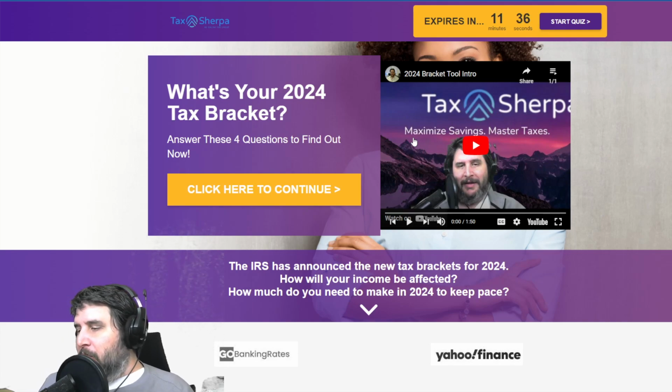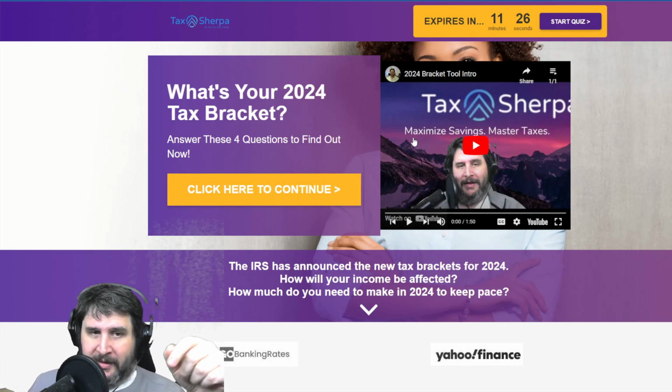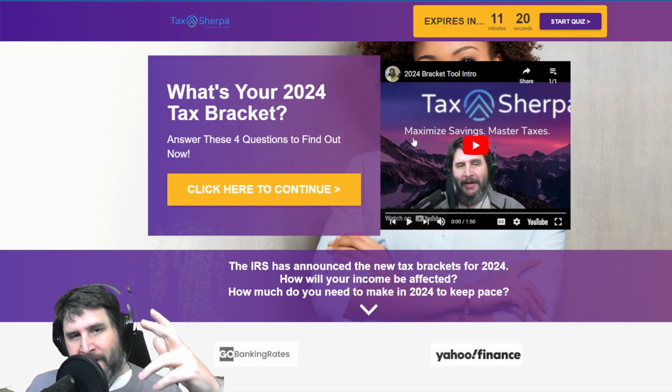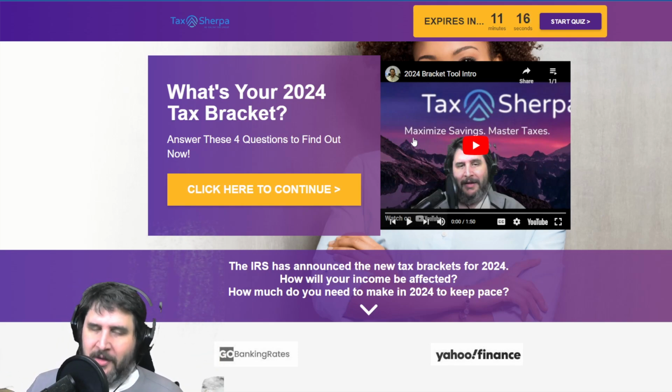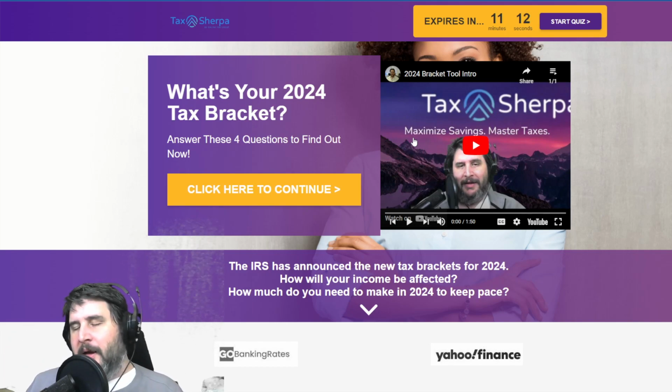What it does is you put in your family situation and your income for 2023, and it's going to calculate your tax based on that. Now, this is a simplified calculation. It's assuming standard deduction. It's assuming there's no qualified business income. It's assuming there's no special rates for capital gains or qualified interest or any of that stuff. It's assuming there's no penalties from IRA withdrawals and all that kind of stuff. It's just income, standard deduction, what's your tax?